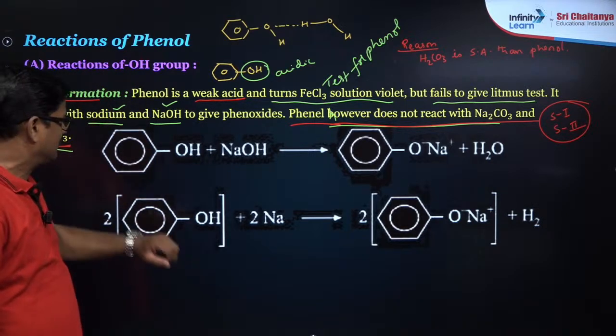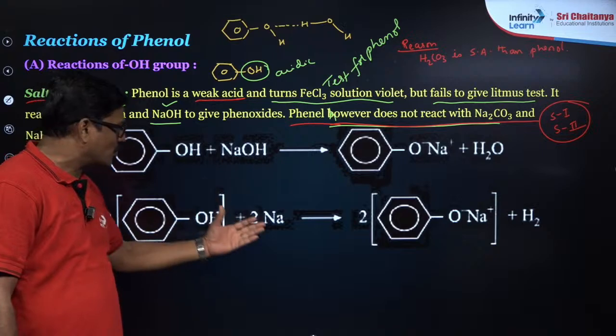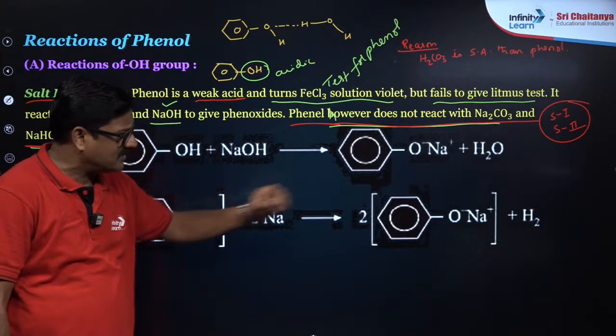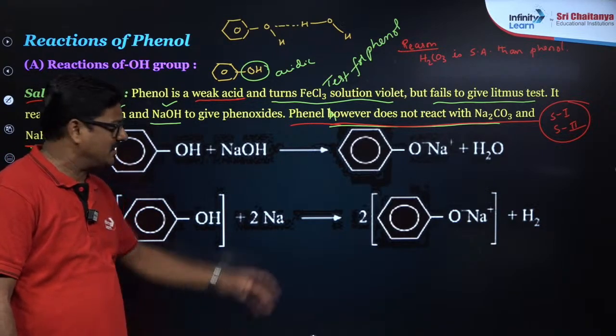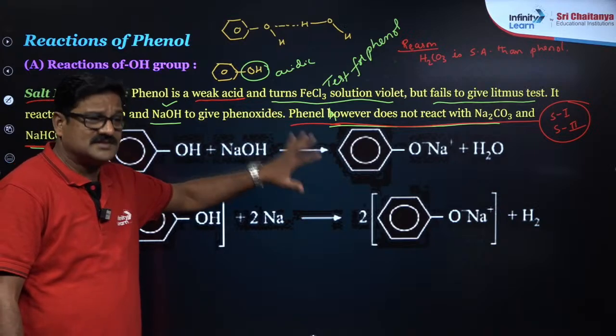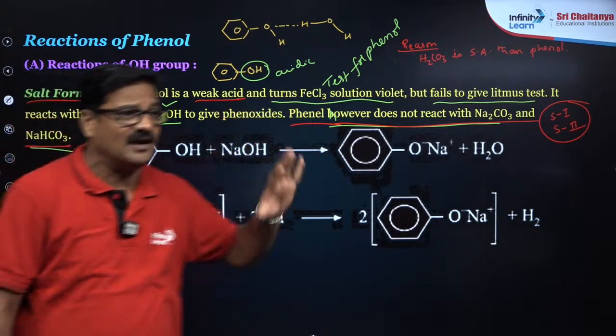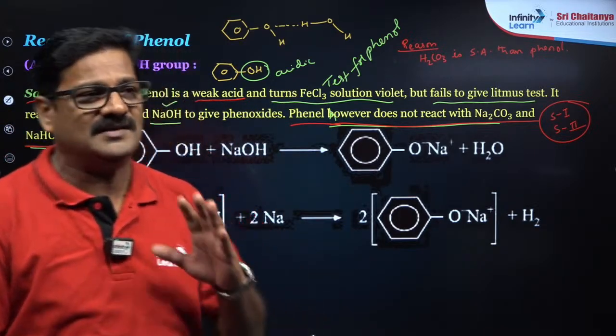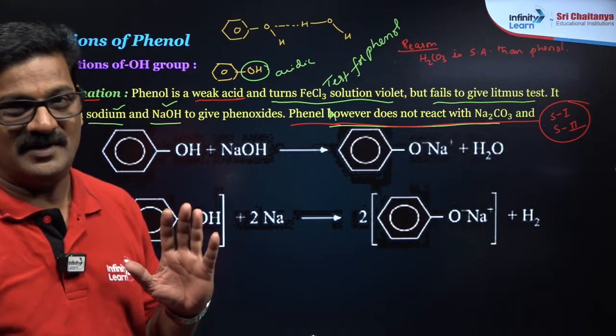And phenol reacts with sodium metal to give hydrogen gas and sodium phenoxide, a salt. So these two reactions indicate that phenol is acidic in nature.